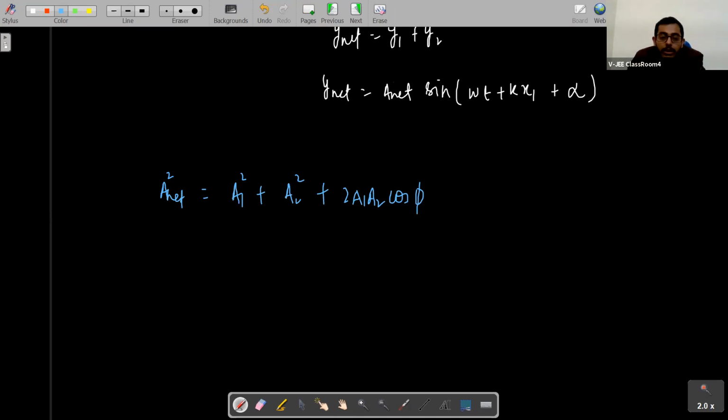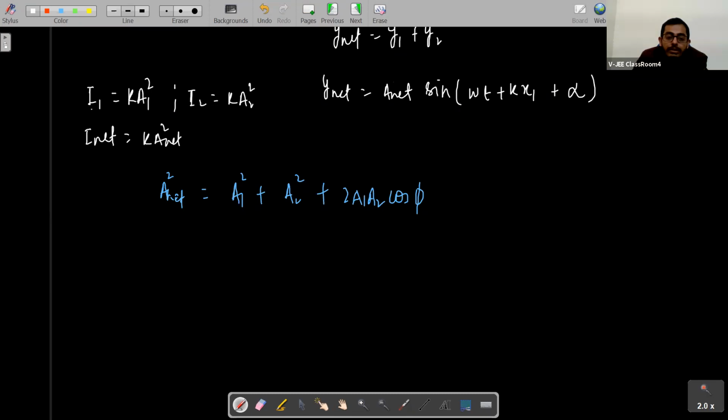Now, if I have to write a few things about intensity, what can I write, students? We have already talked about that intensity is equal to k into amplitude square. So I1 is equal to k into A1 square, and I2 is equal to k into A2 square, right? And net intensity, I net, will be equal to k into A net square, right?